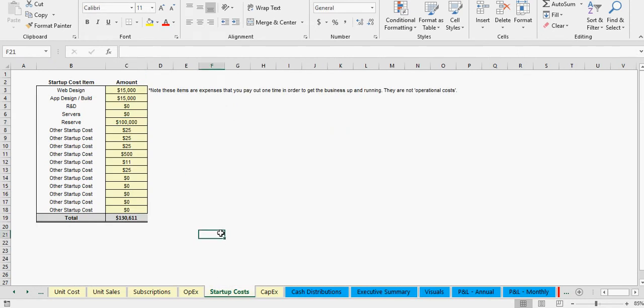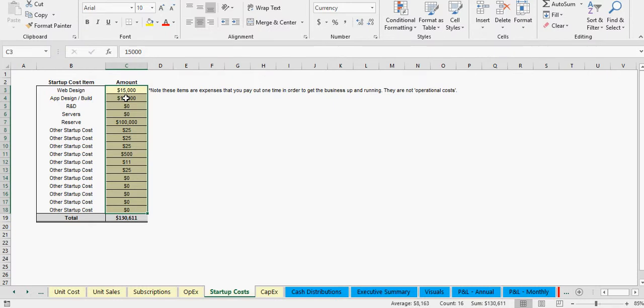Finally here, well, not finally, we've got one more thing after this, but the startup cost is just things you're going to have to pay out right at the beginning, before any operations can start. So this could be, say, this year, 2019, you're doing some structuring, getting things ready, spending money, but you're not going to start the forecast till next year.